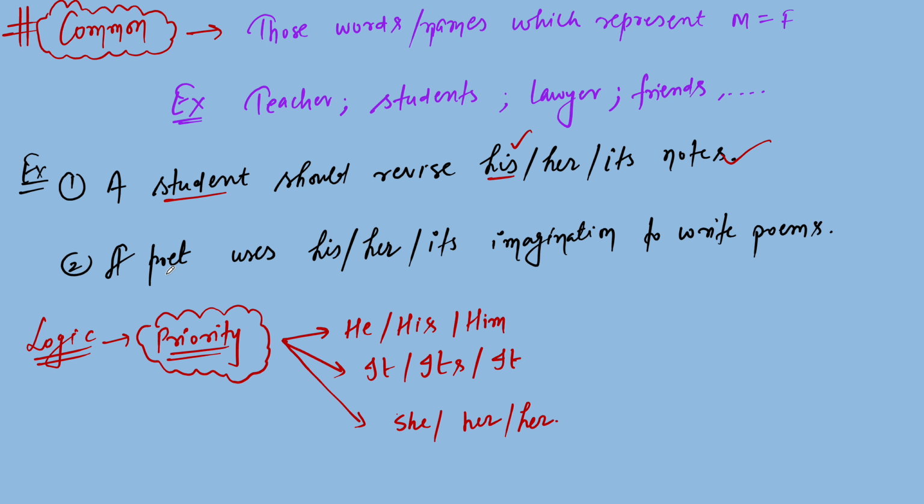A poet is of course a common gender, and we will give priority to his. Is it clear or not? I think it is enough for today, and tomorrow we will continue.